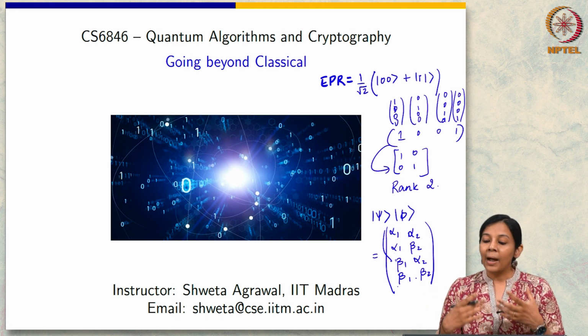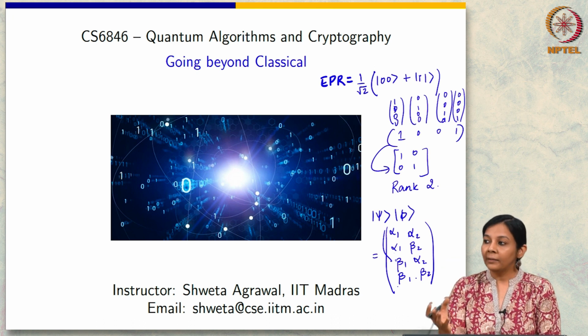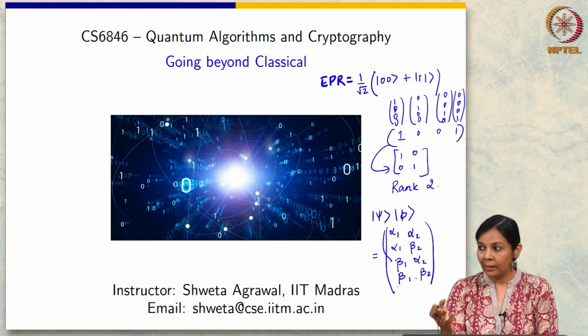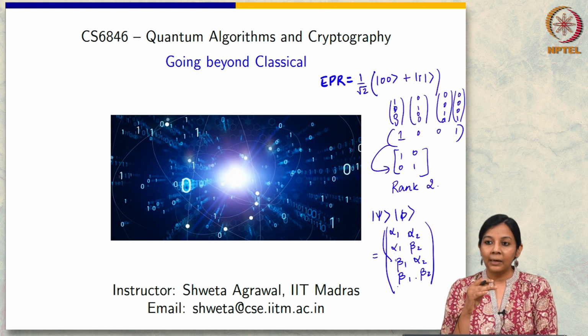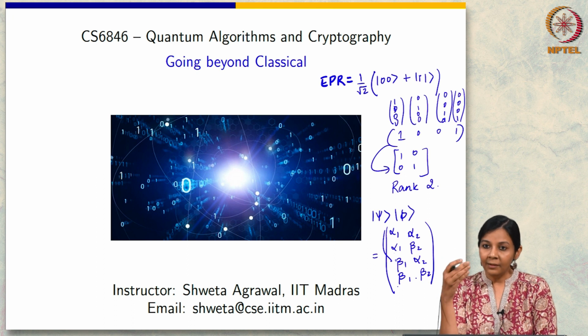Now my claim is that the rank of this matrix, no matter what the alphas and betas are, cannot be more than 1, because the rank of a tensor product is going to be determined by the rank of the two component vectors, and a vector by definition can only have rank 1.